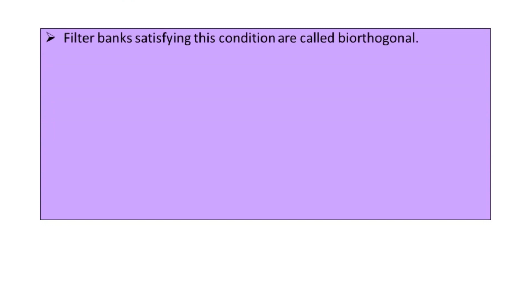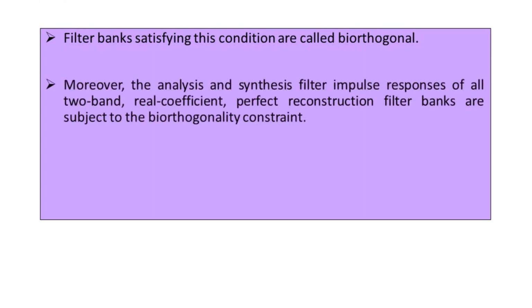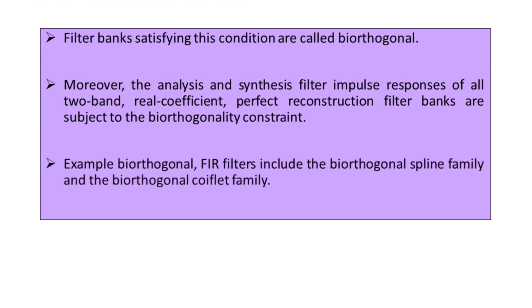Moreover, the analysis and the synthesis filter impulse responses of all the two-band real coefficient perfect reconstruction filter banks are subject to the bi-orthogonality constraint. Examples of biorthogonal filters are the FIR filters including the biorthogonal spline family and the biorthogonal coiflets family. Let us visualize one table to see the general solutions to the equations.